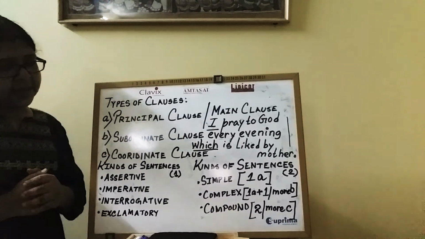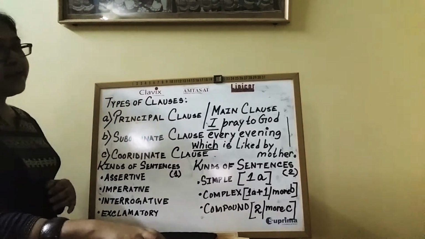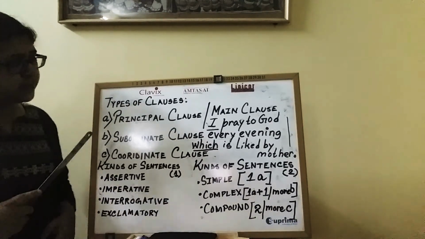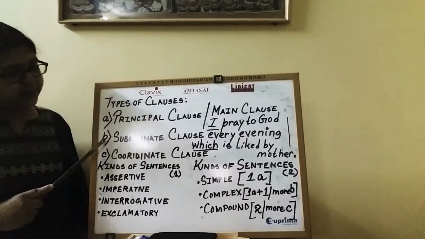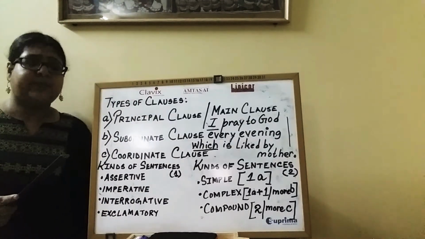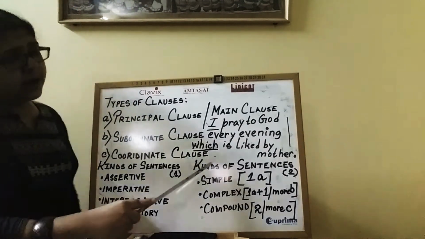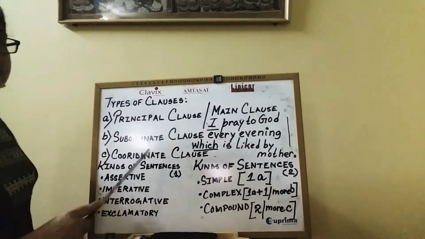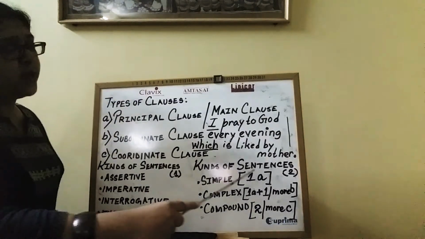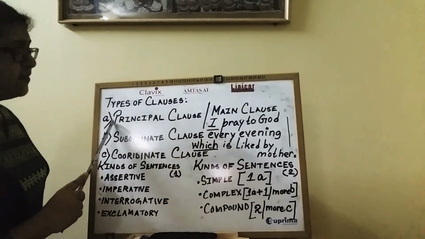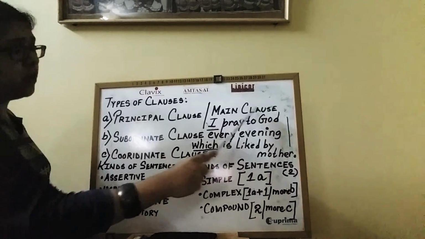Alright? Now let us come to the kinds of sentences. Now as you will see that I have numbered the types of clauses as A, B and C. Okay? Now, kinds of sentences. What is a simple sentence? A simple sentence is a sentence where there is one A. A stands for principal clause or main clause.